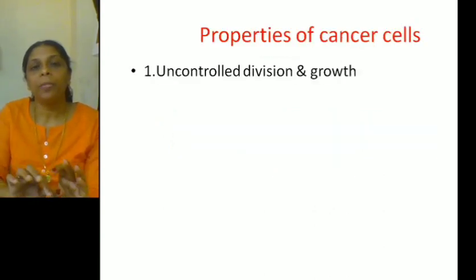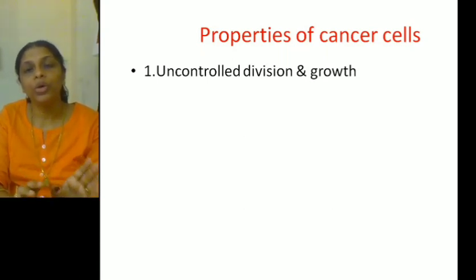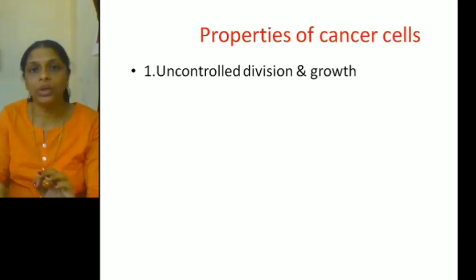The first property: cancer cells, unlike normal cells, undergo uncontrolled division. They divide in an uncontrolled manner. They do not follow the rules of division, and not only that, they do not follow the rules of growth also. So cancer cells keep on growing. Even if they come in contact with each other, they do not stop their growth, they just keep on growing. So this is one of the important properties of a cancer cell. They show uncontrolled division and growth.